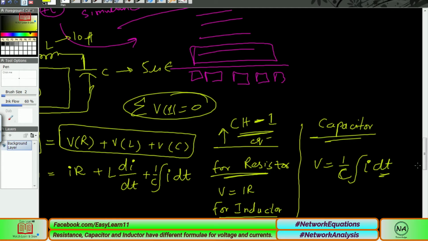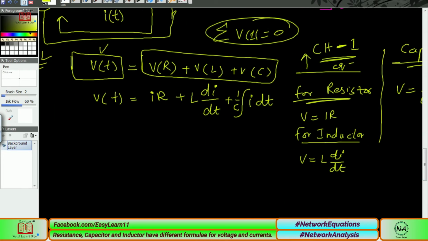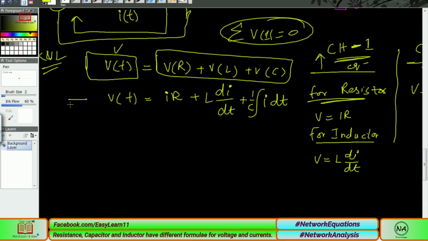As you can see, this is the required equation we are looking for. Sometimes we need to solve this equation, but that is not our task right now. We are just at the start of how to write and set up the equations. So this is our first step.